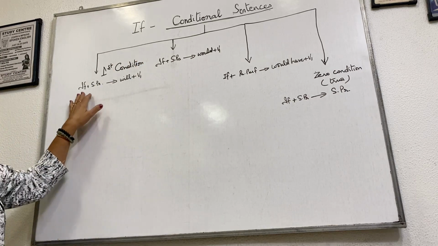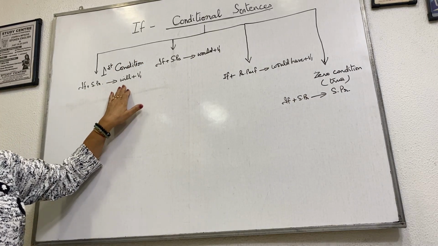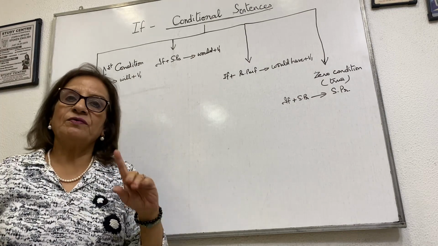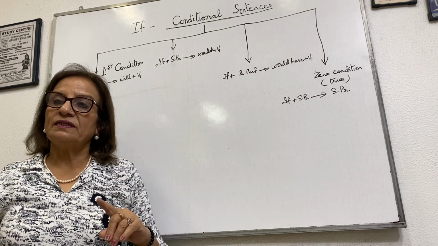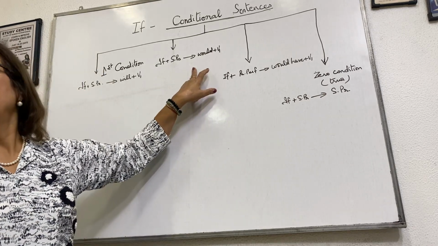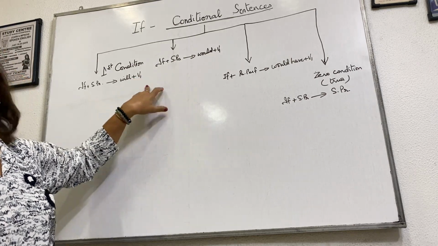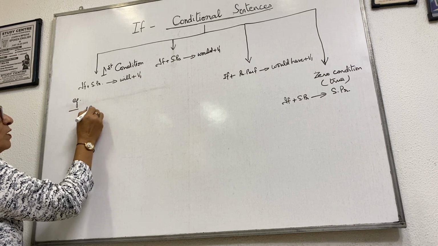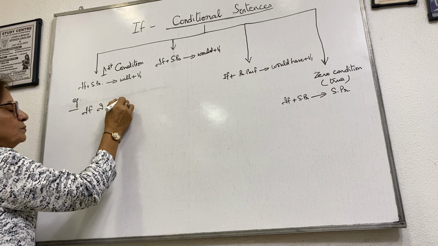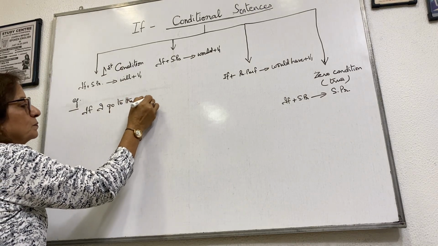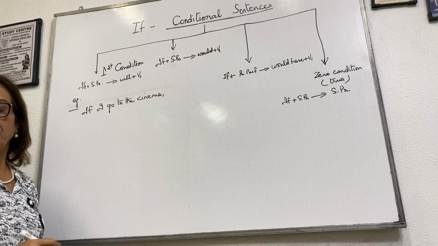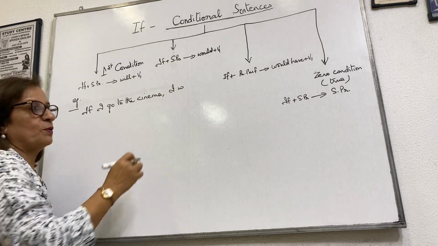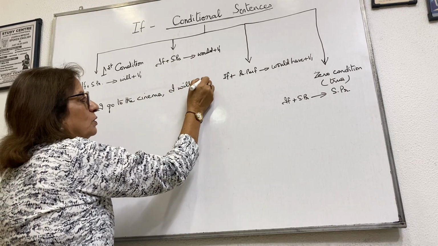If you are using if with simple present, then the second clause will be will plus verb in the first form. For example, see an example. If I go to the cinema, I will plus verb in the first form. I will take you along.